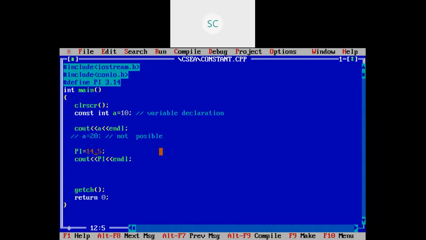Is it possible now? Can anyone unmute yourself and tell me? Shreya, you tell me. Is it possible here? I'm trying to change the pi value.